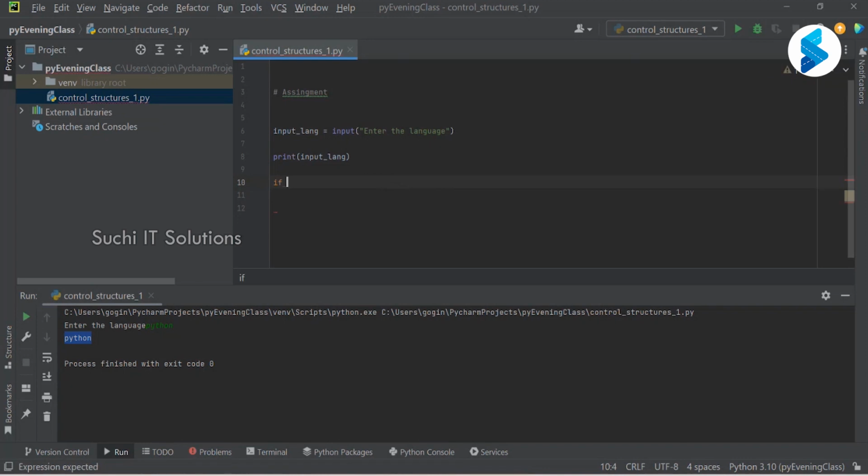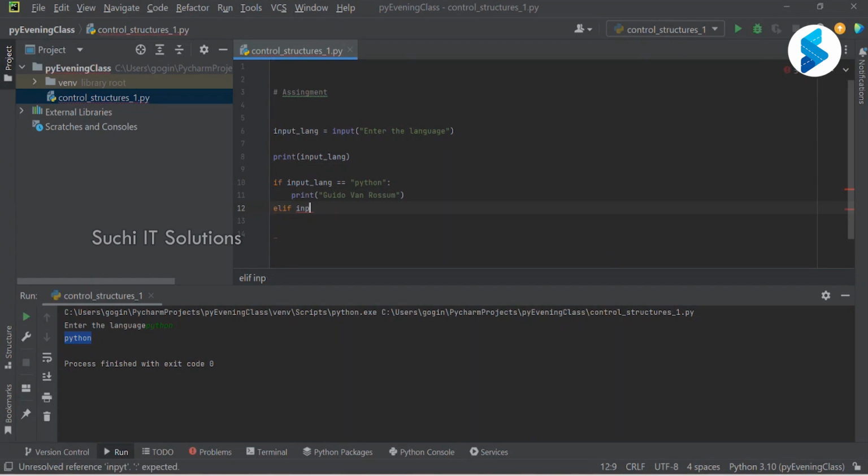Now if input language equals Python, print who is the creator of Python. So who is the creator of Python? Guido van Rossum, one person. So here what we are going to say is, if it is Python, I'm going to print this. Else if, elif,